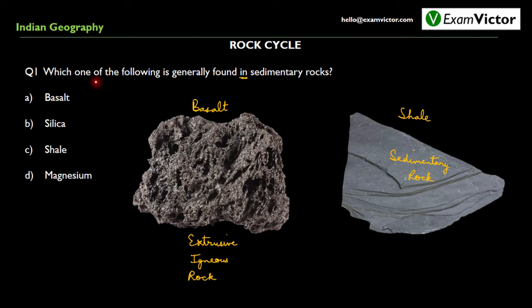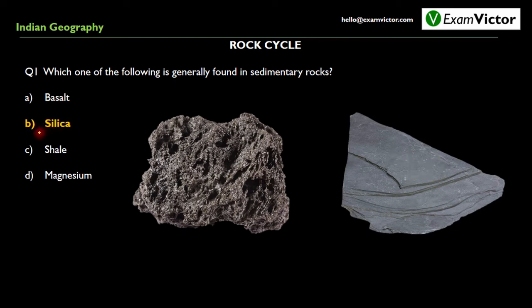If the question would have been which of the following is a sedimentary rock, then the option C would have been the correct choice. But the question asks which of the following is found in sedimentary rocks. Thus option A and option C both get ruled out because both of these are types of rocks. As we've discussed, basalt is an igneous rock while shale is a sedimentary rock. So now we are left with option B and D. We need to learn here that silica is the mineral that is found in most of the sedimentary rocks and hence is the correct choice. Option B, silica, is generally found in sedimentary rocks.